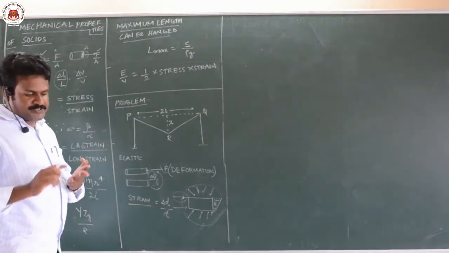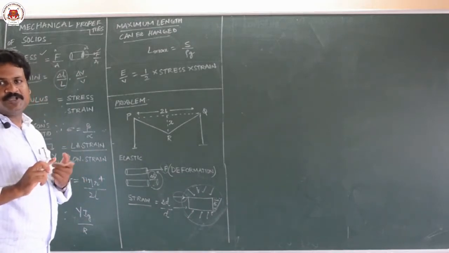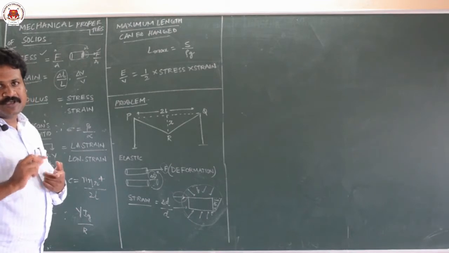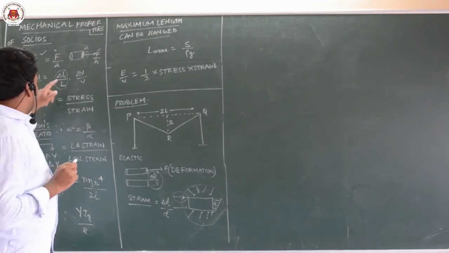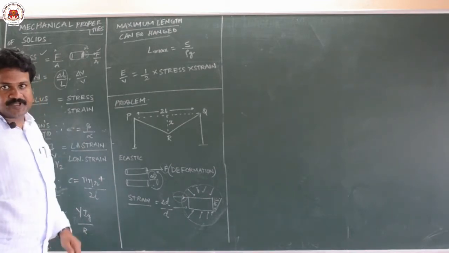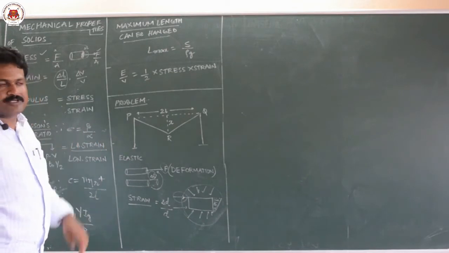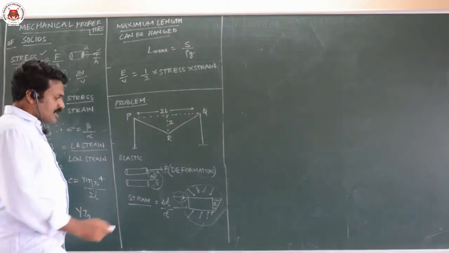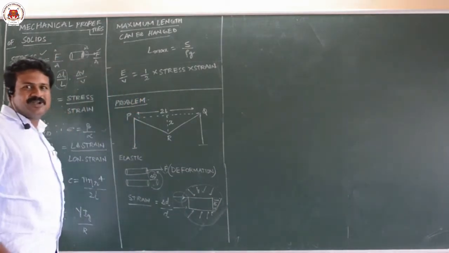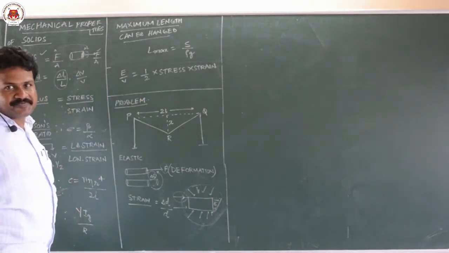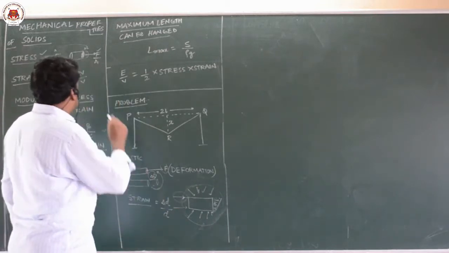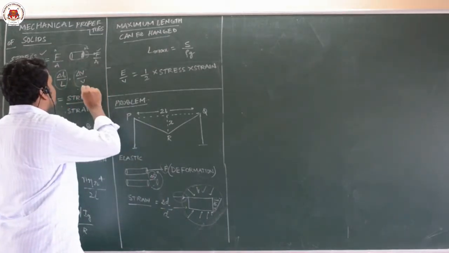So three types of stress: longitudinal stress, tangential stress, and bulk stress. Longitudinal stress will produce longitudinal strain. Tangential stress will produce tangential strain, also called areal stress or areal strain. Bulk stress will produce bulk strain.